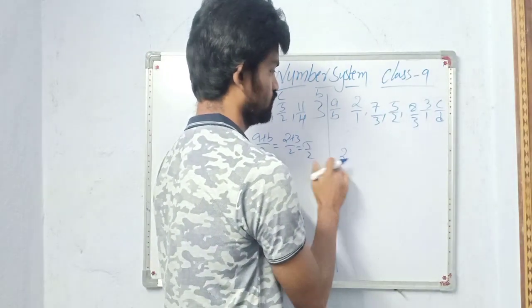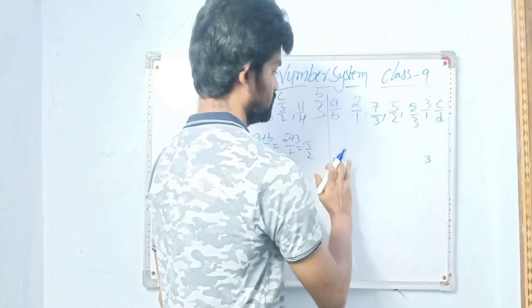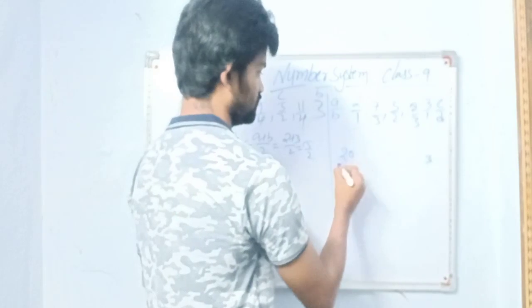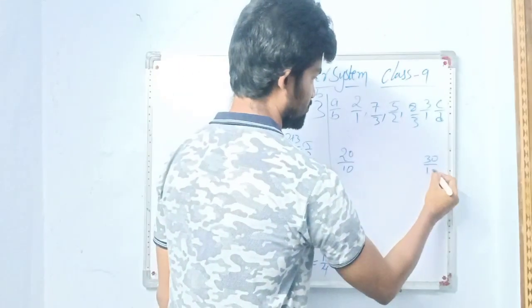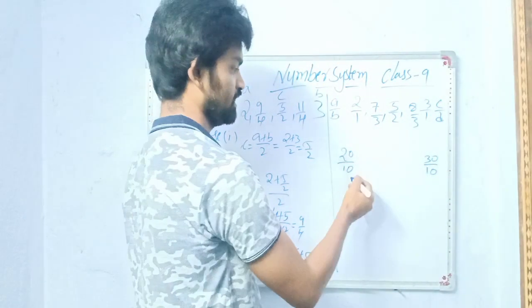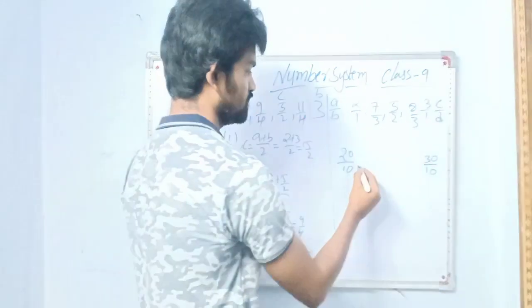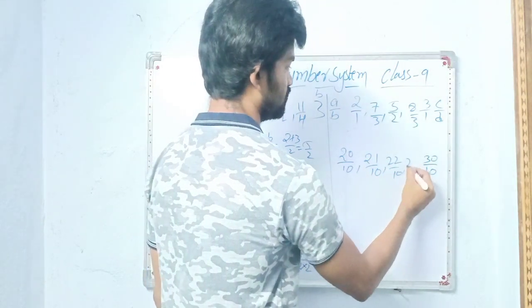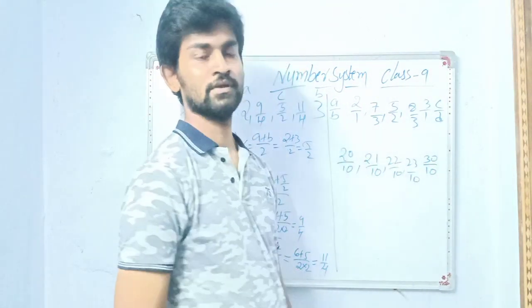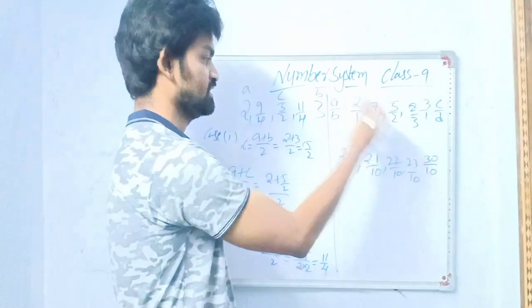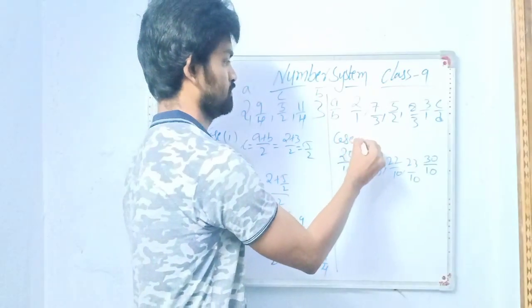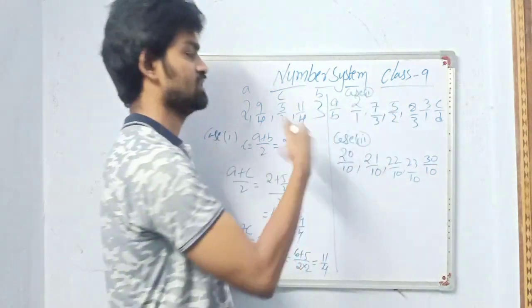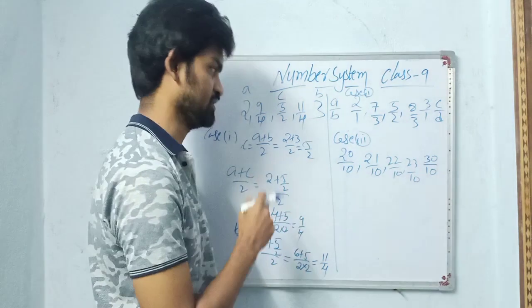So I have 2 here, here I have 3. So you can make a common denominator. I will write 20 by 10, here I will write 30 by 10. You can just multiply and divide it by 10 and 10. You can write n number of numbers in between: 21 by 10, 22 by 10, 23 by 10. Okay. So in these 3 methods, whichever is easy for you, you can pick and solve.